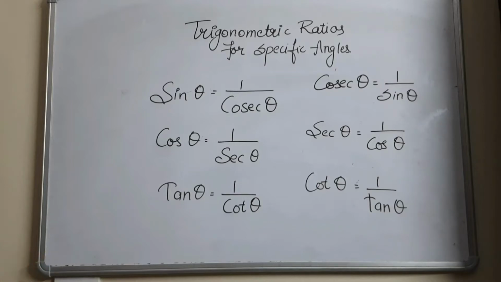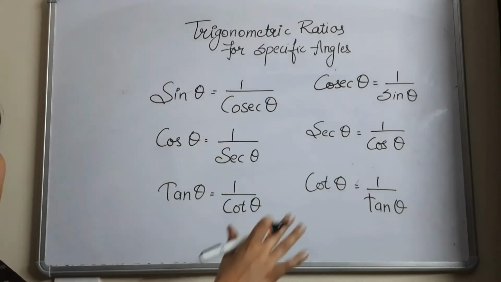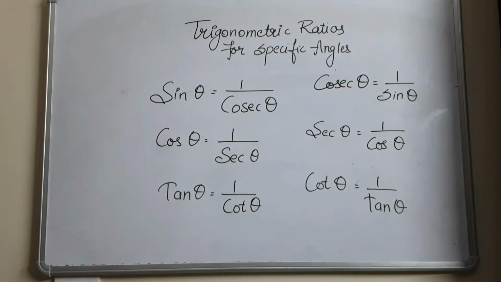So we will be using these relations for finding the value of the trigonometric ratios for the specific angles. So I will make a big table over here, and I will also tell you how you can draw that table on your own, what concepts are used for filling that table, and we will also discuss some questions on how you can use this table for solving your questions in exams. So before that, we will be learning just how to make that table. Which table I am talking about, I will explain to you later in this video. That table is very useful for solving the questions.